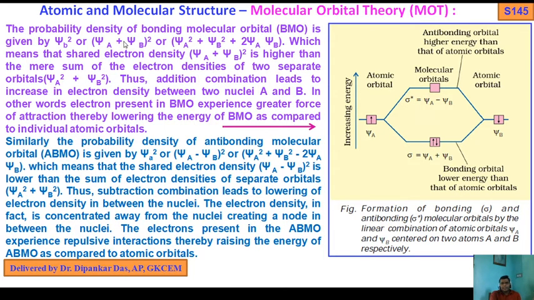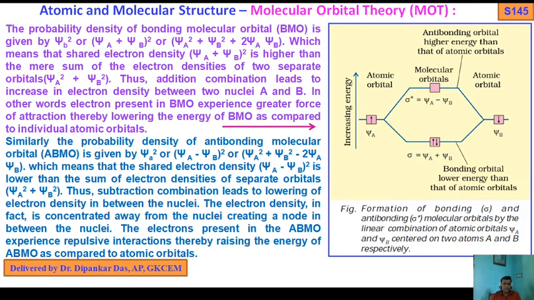The probability density of the bonding molecular orbital. As I told you, whenever we established relations or derivations of the Schrodinger time independent and time dependent equations, we discussed the significance of psi and psi square. One is the wave function or amplitude, and another is the probability of finding electrons.